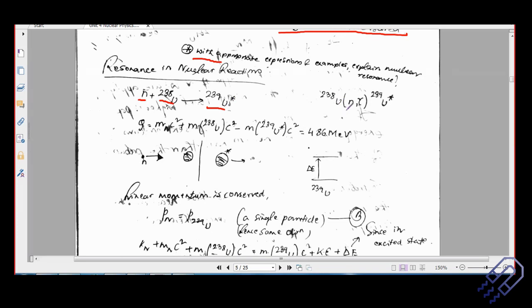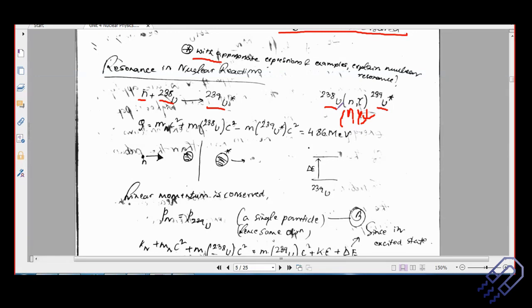So we have a neutron here, and then this is your gamma, so there is some energy which is going out. We don't have any outgoing particle right now, just some energy coming out. The unstable nucleus is uranium-239 here, and the stable nucleus is uranium-238. So this is how you represent a nuclear reaction.